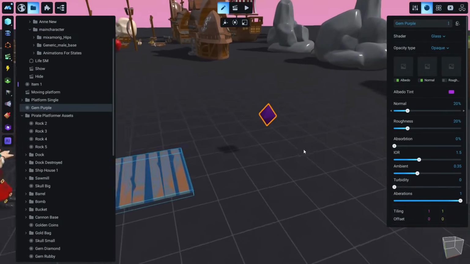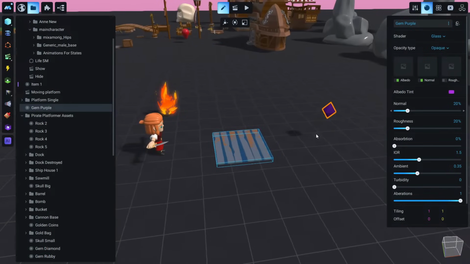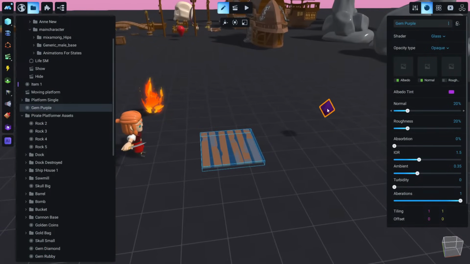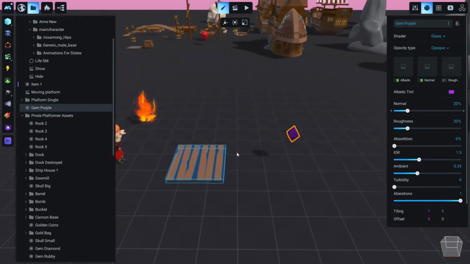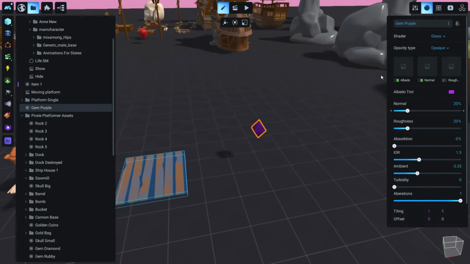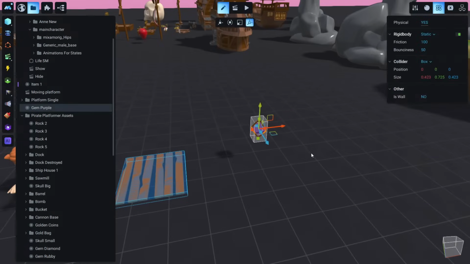Of course, now if we want our character to collect this crystal, this crystal should have physical properties, else the player will not interact with it. So like we did before, we go to physics and we go to physical and make this yes.